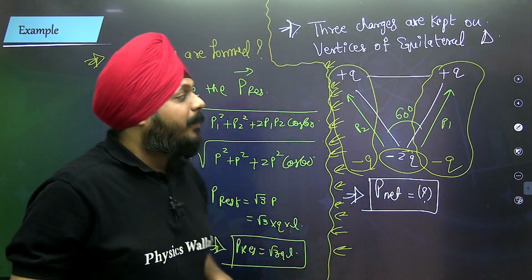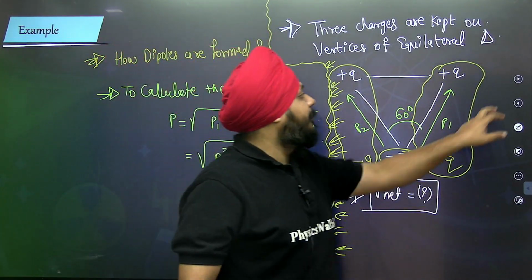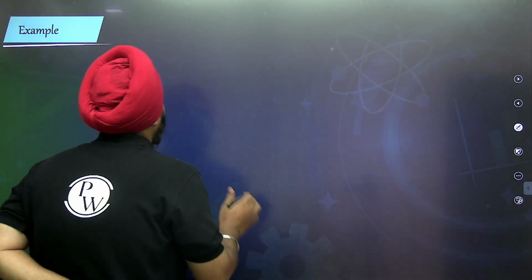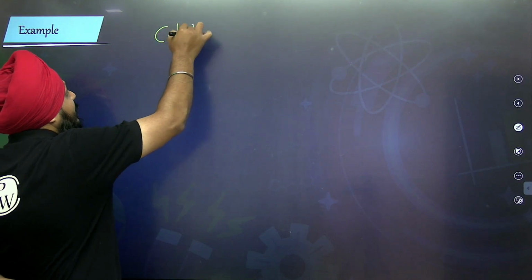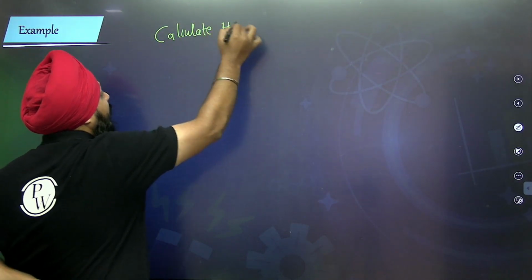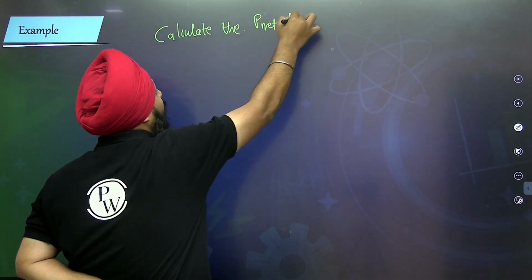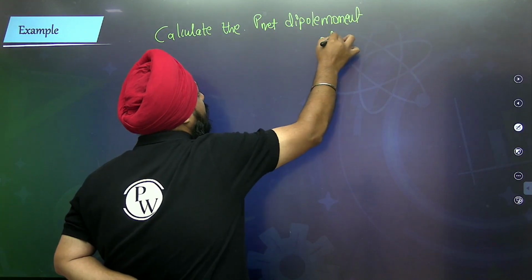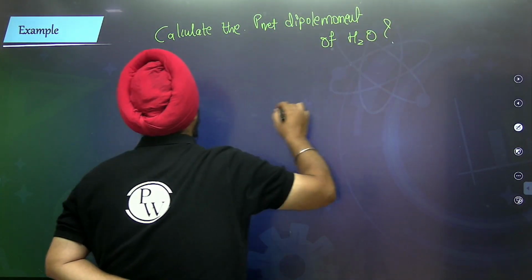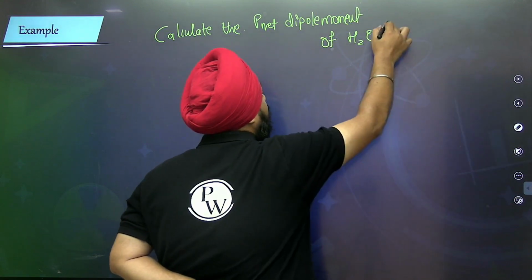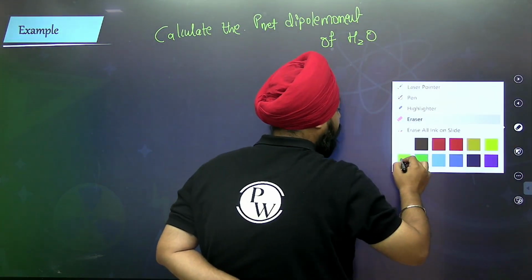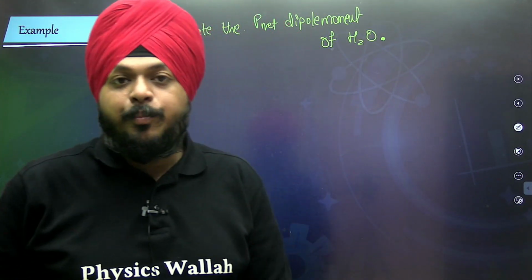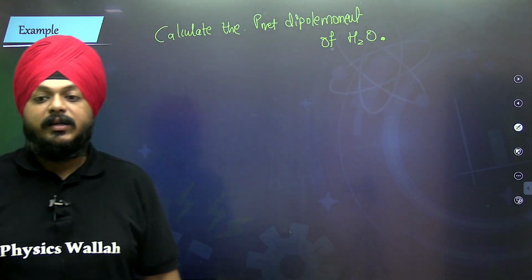Now, based on this dipole moment, I am going to give you all a simple example. Calculate the net dipole moment of the H2O.